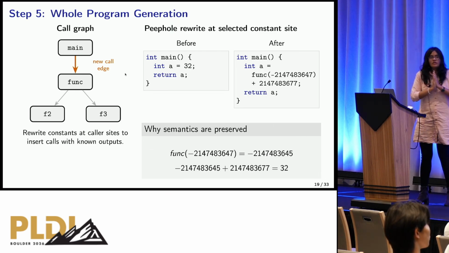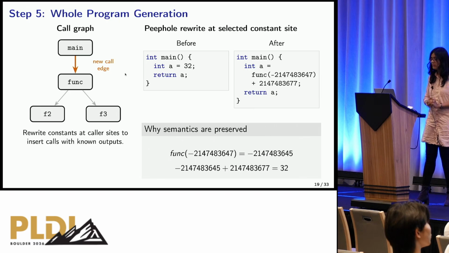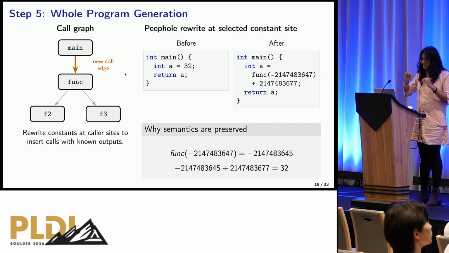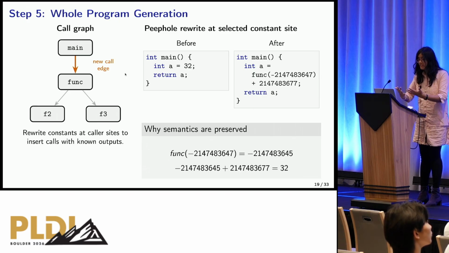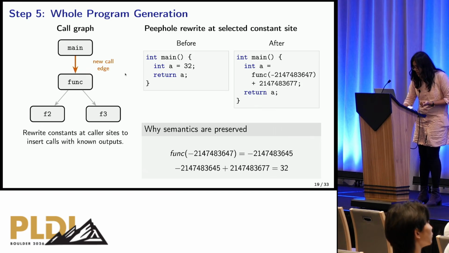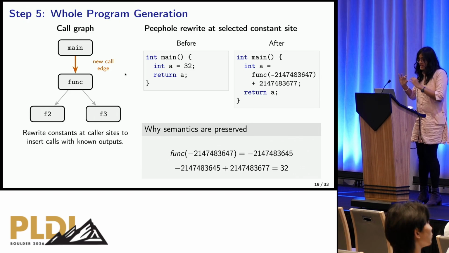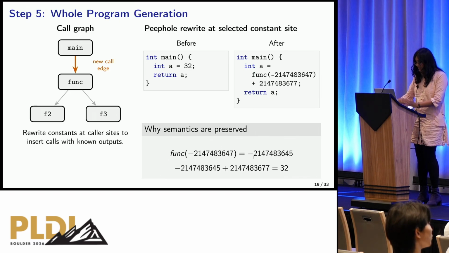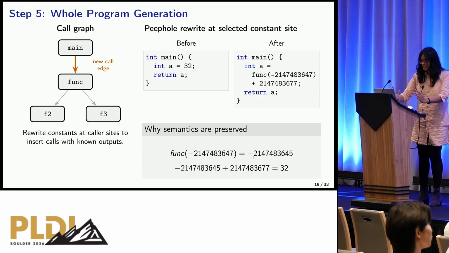Now, how do we use these smaller symbolic functions to generate whole programs? You have a random call graph, and that can be used to link functions. For example, main here calls func. So how do we link both of them together? Well, you know the output of func on a given input, so you just do some offset addition. So for example, func on this input gives this output, which in turn added with like int max minus 1 gives 32. This is exactly what we substitute in here.